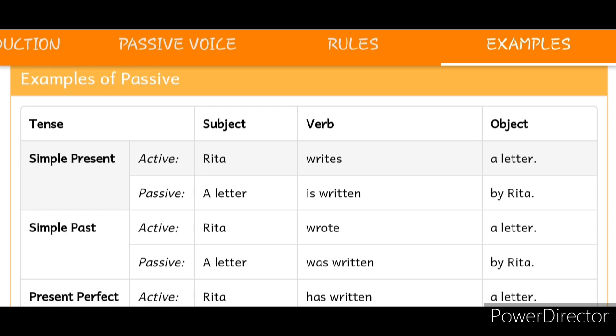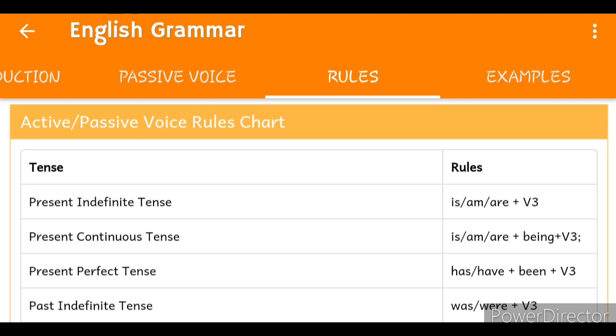Look at the example: Rita writes a letter, and a letter is written by Rita. The rule in the simple present is: subject plus is, am, are plus verb third form in the passive voice. We are discussing simple present.